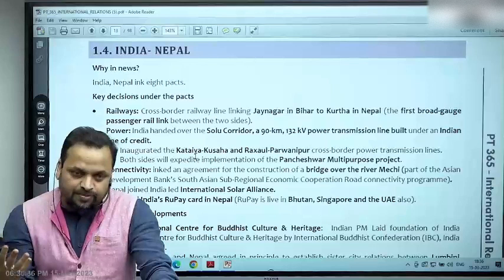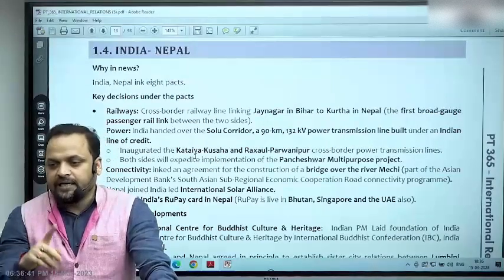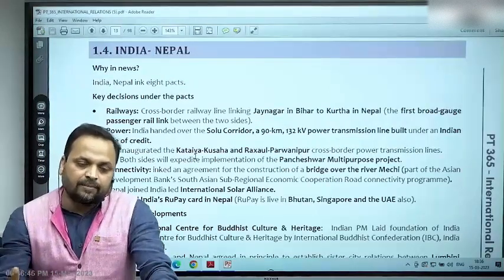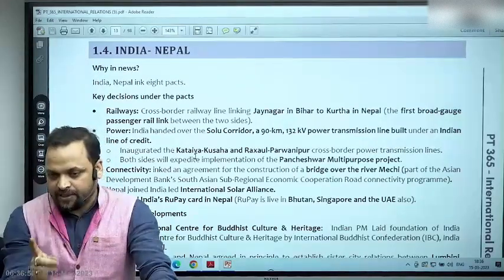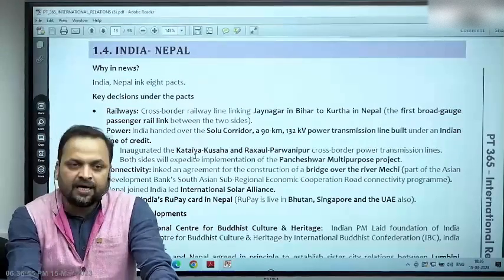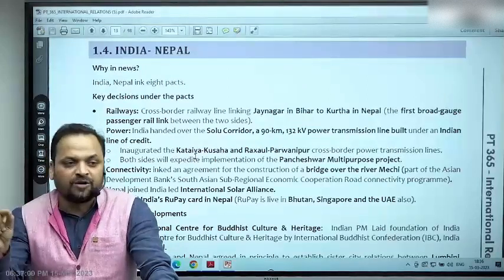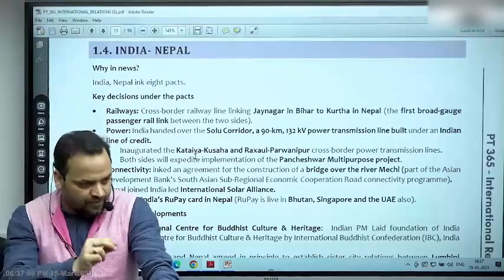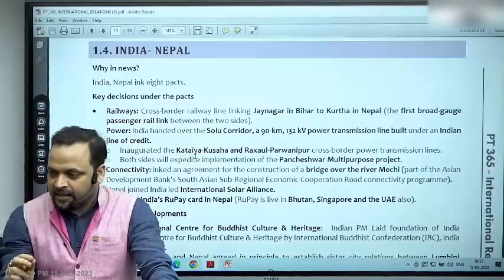Now the second aspect: is this border delineated? This border is not completely delineated. Delineation is an ongoing process. In 1981, India and Nepal established a joint level technical team which conducted surveys. 98% of the border is in these strip maps which have been prepared, but these strip maps have not been ratified through a treaty. So that's why it's an ongoing process. So there is a lack of clarity on 2% of the border area. So it is reflected in the major points of difference.